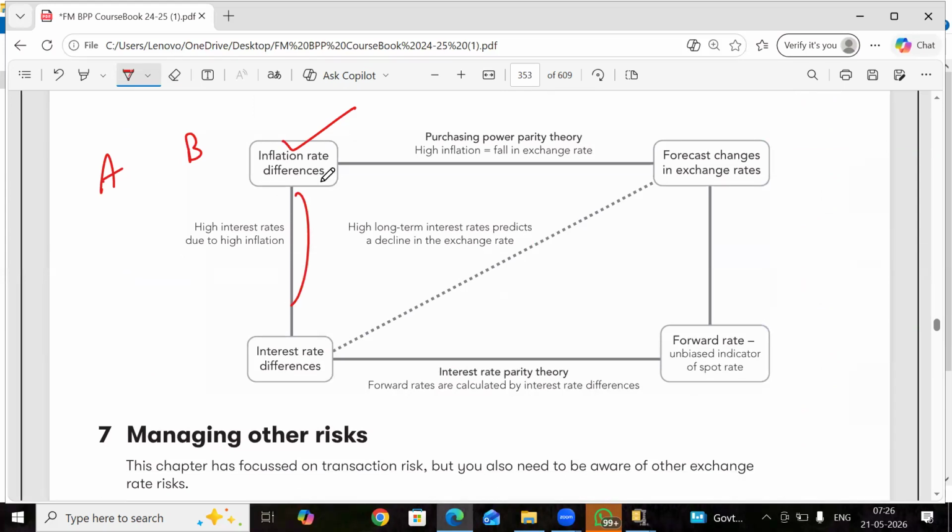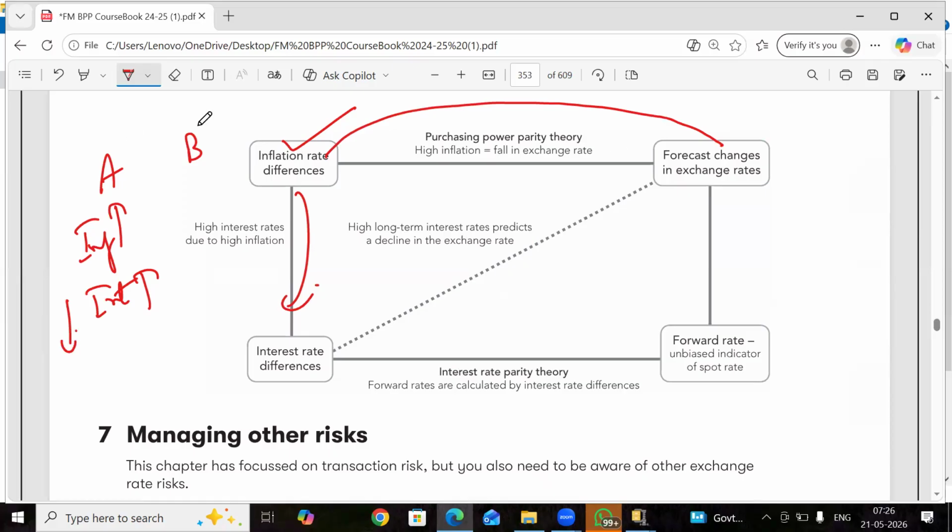We discussed, right? If country A has more inflation, its interest rates will be high. Inflation also has an impact on exchange rates. The country whose inflation is high, its currency will fall. That is also understood.